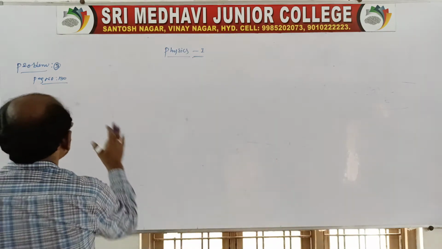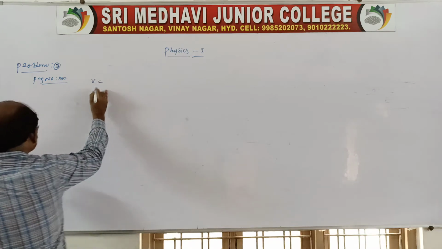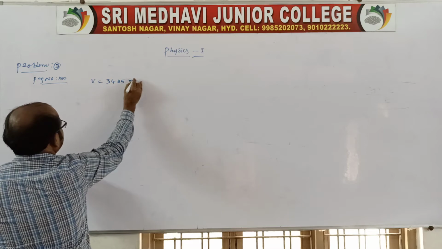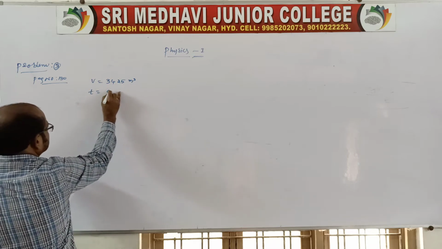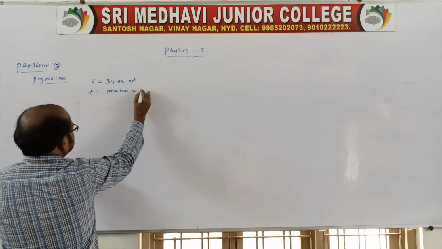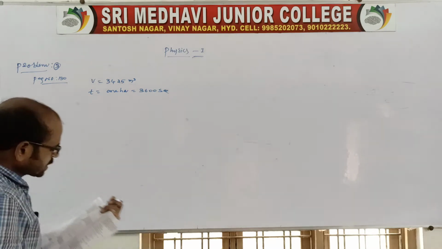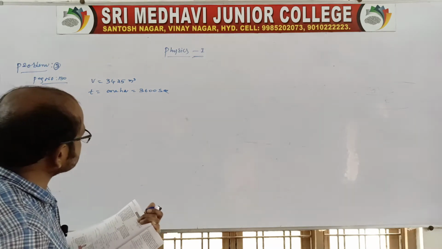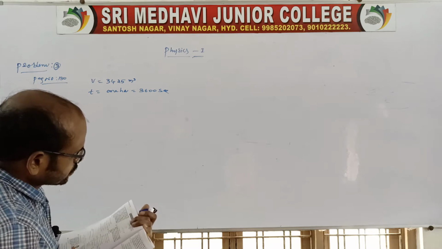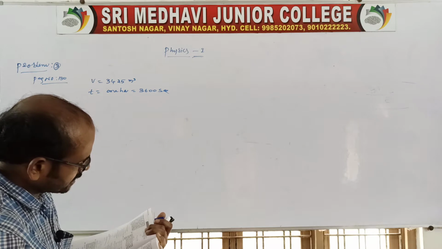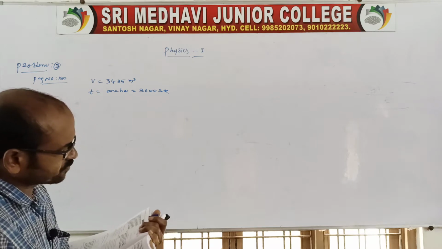Write here the given data: volume of water is 3425 meter cube, and the time is 1 hour. We should convert that into seconds, because 60 into 60 becomes 3600 seconds. Here it is asking for the useful power.